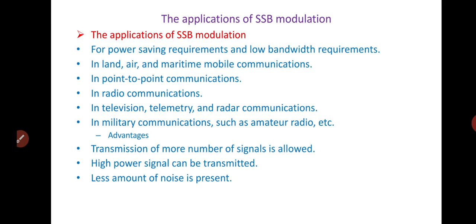This modulation is required in land, air, and maritime mobile communications. For point-to-point communication, radio communication, television, telemetry, radar communication, and in military communications, this type of SSB modulation is required.